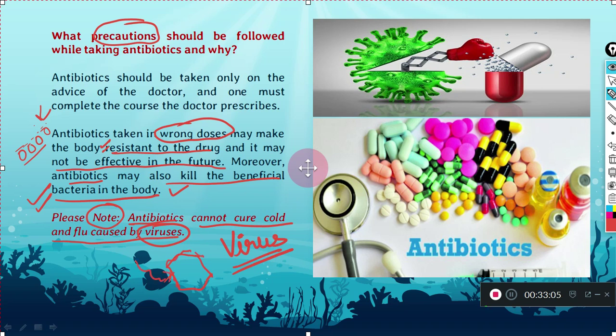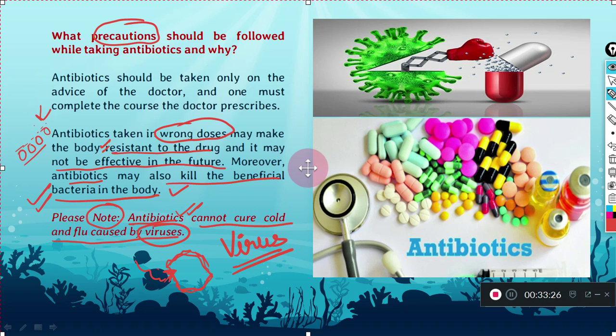Okay, and antibiotics are majorly made from algae, fungi, or bacteria. So we should remember these things. Now we are moving further. The next thing which we are going to study is antibodies.